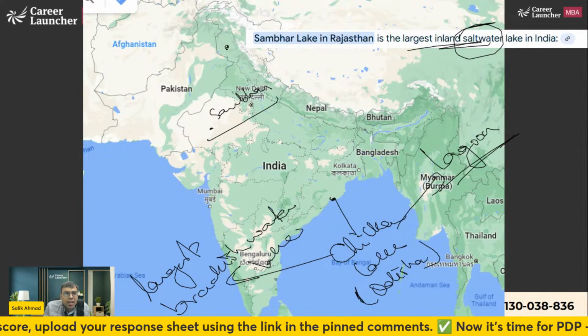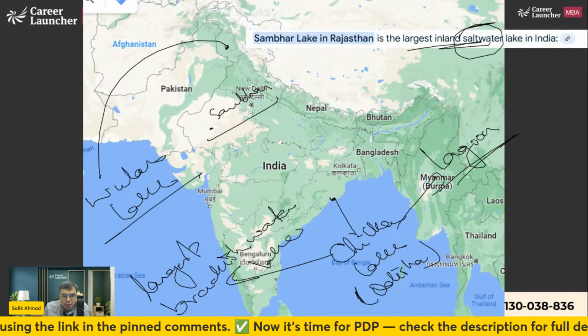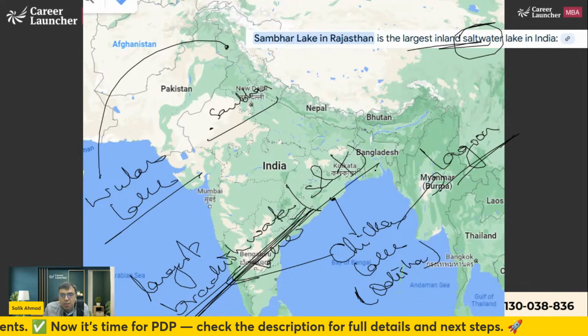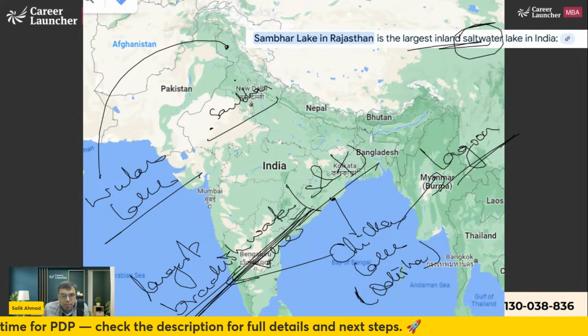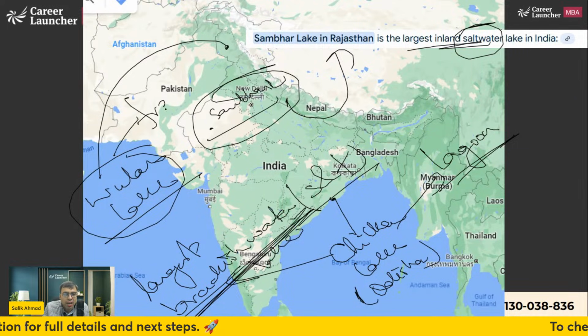Largest freshwater lake is in Jammu and Kashmir, Vular Lake. Brackish water means it is somewhere in between saline water and fresh water. In the middle somewhere. Sambar Lake is the saline water lake in Rajasthan. Vular Lake, freshwater lake, largest freshwater lake in India.